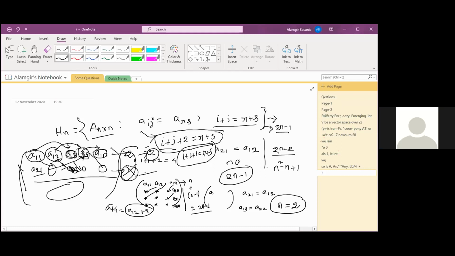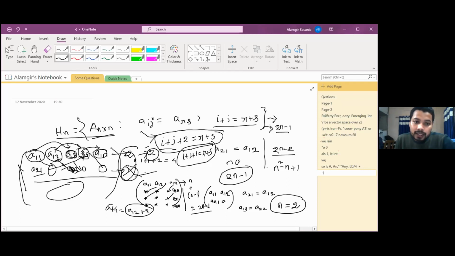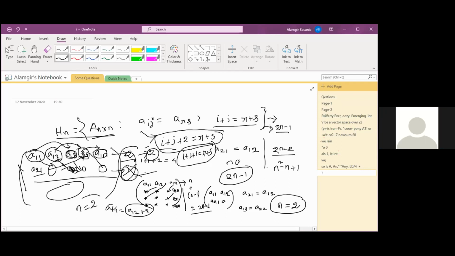Okay, let's check, 2 by 2. That means A11, A12 we can choose, right? A11, A12 we can choose. Here A21. Yes, tell me. Sir, for n by n there is also A21. No, actually you are saying that in that case, for this case the dimension is equal to 2. But if we choose n is equal to 2, then the dimension will be 3, right? Sir, for n by n also the dimension will be 3.